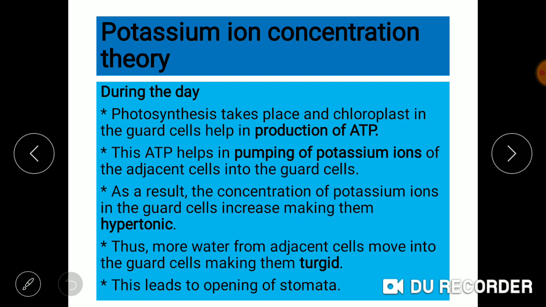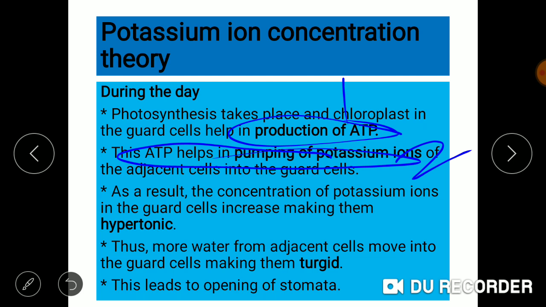So they also made two observations, during the daytime and during the night time. During the daytime, they observed that photosynthesis occurs. First point, due to photosynthesis there is production of ATP, and this ATP helps in pumping of potassium ions present in the surrounding cells.